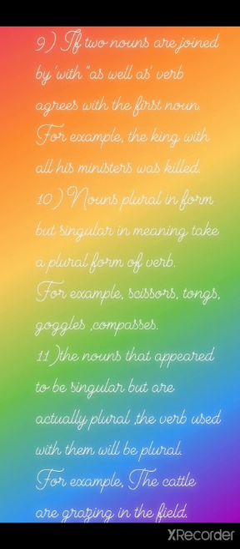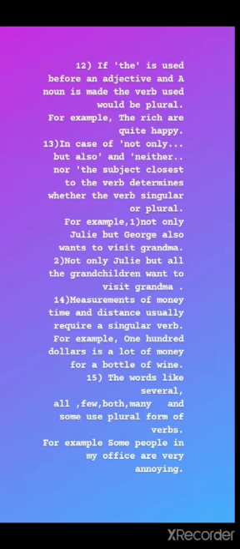Rule number 11. The nouns that appear to be singular but are actually plural, the verb used with them will be plural. For example, the cattle are grazing in the field. So, as the cattle is referring to the plural subject, therefore are is used as the verb with it.